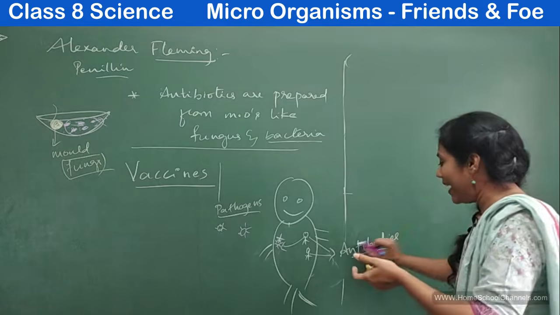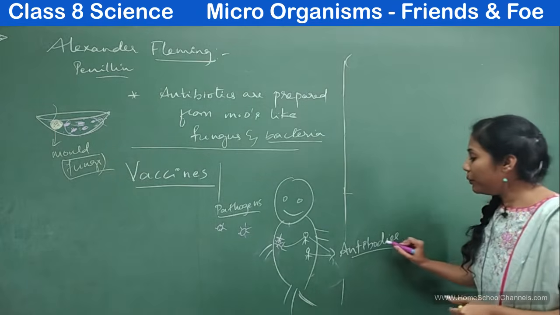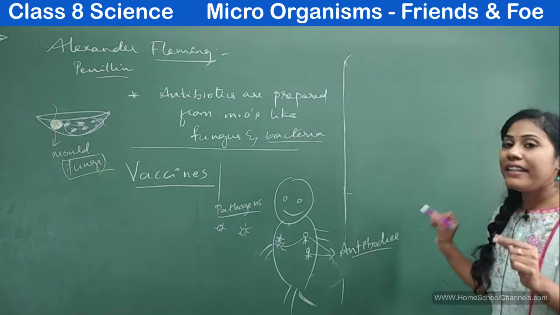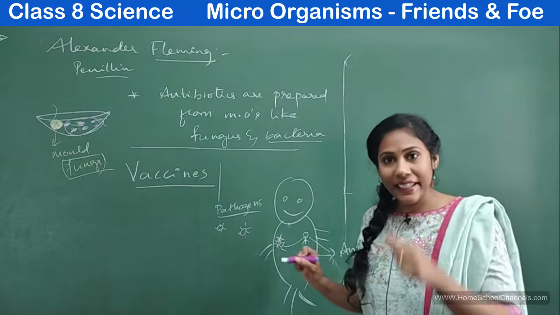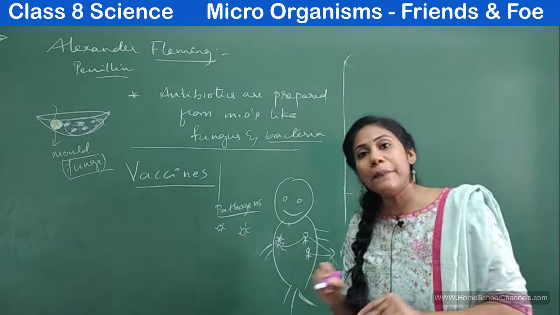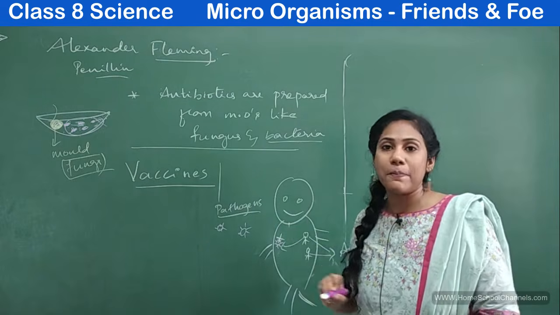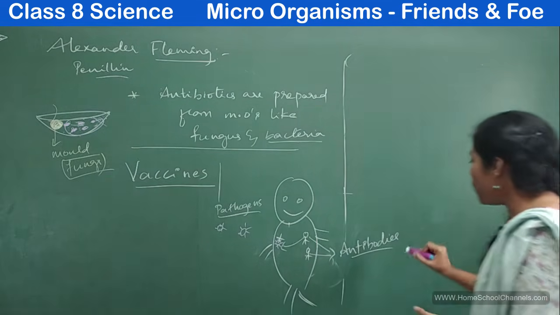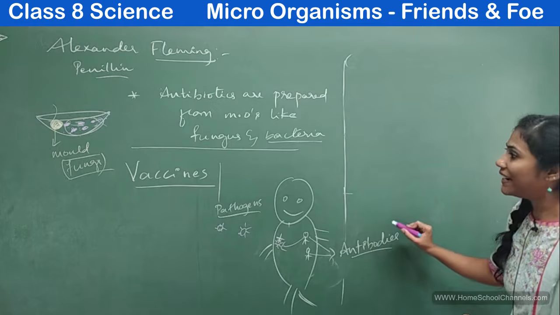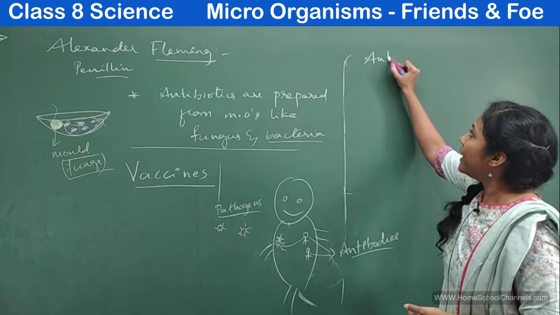Antibiotics are different, antibodies are different. So what do you mean by antibodies? Antibodies are the fighting agents created by a body to fight against foreign substances. I am giving the definition for antibodies, so take a definition.